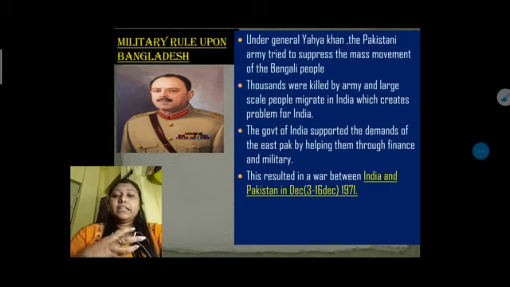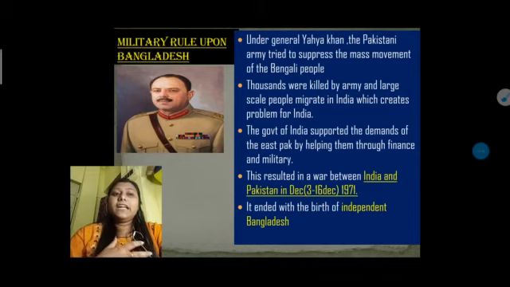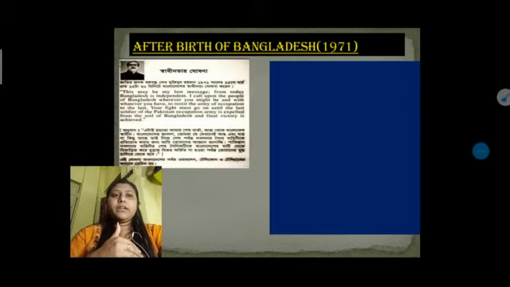Bangladesh got independence, and our country won that battle. It ended with the birth of independent Bangladesh. From 16 December 1971, East Pakistan finally got its name, Bangladesh, and took birth as an independent country. See, I give you one picture of the Bangladesh constitution at that time. We have to know what happened after Bangladesh became an independent country in 1971. So let's see what happened after 1971.